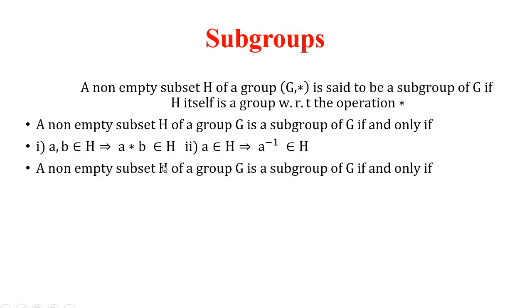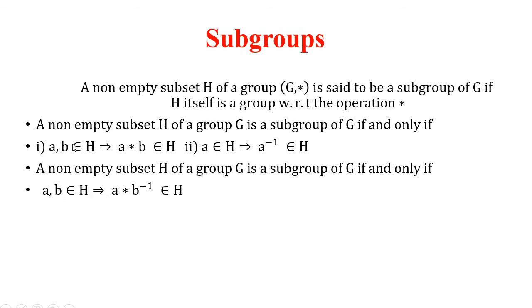By combining these two, we get: a non-empty subset H of a group G is a subgroup of G if and only if A, B belongs to H implies A star B inverse belongs to H. See, what does it imply? A star B inverse means the closure property is satisfied, and also this implies that if B is present in H, B inverse also must be there.